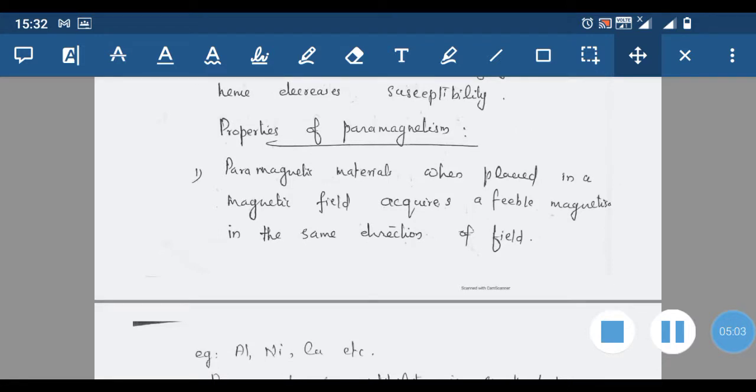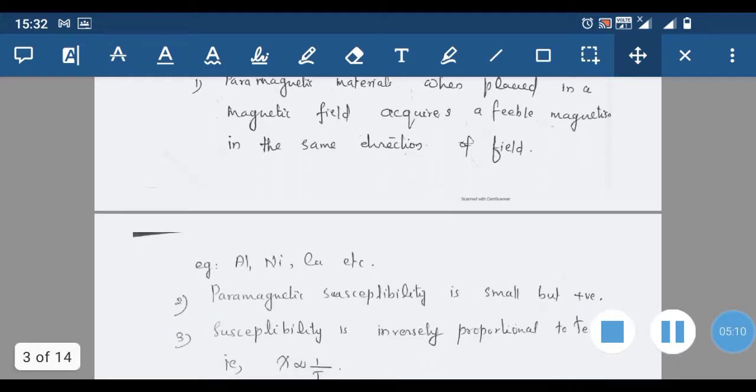Now the properties of paramagnetism. Paramagnetic materials, when placed in a magnetic field, acquire a feeble magnetization in the same direction as that of the field. Examples of paramagnetic substances are aluminum, nickel, copper, etc.